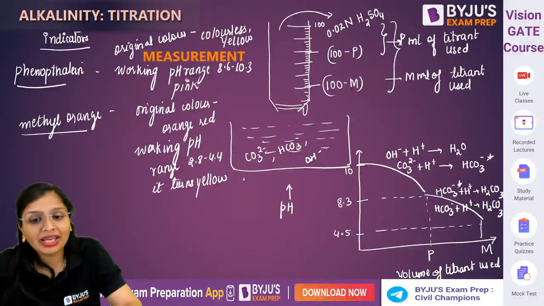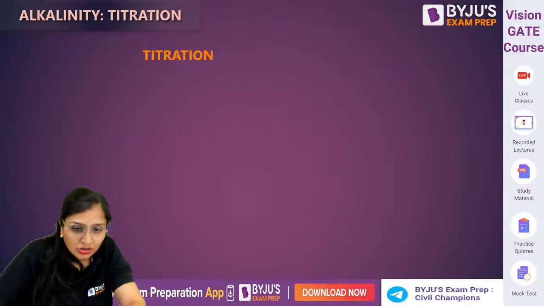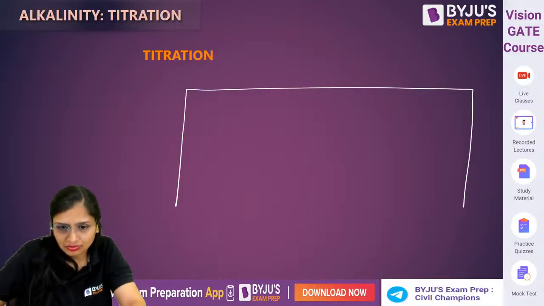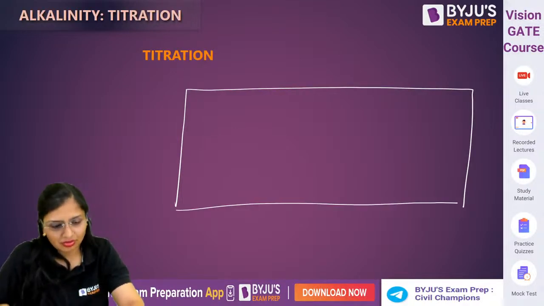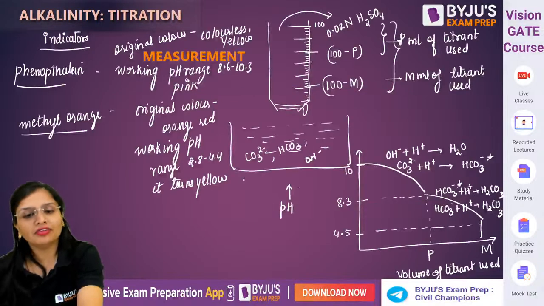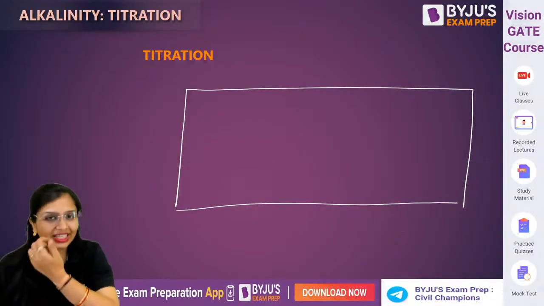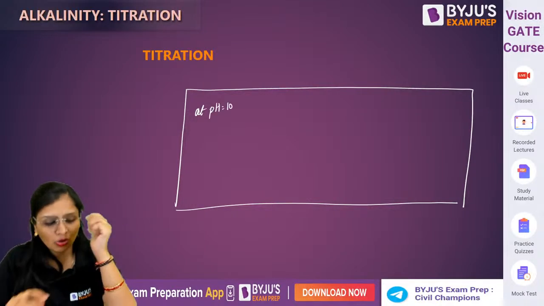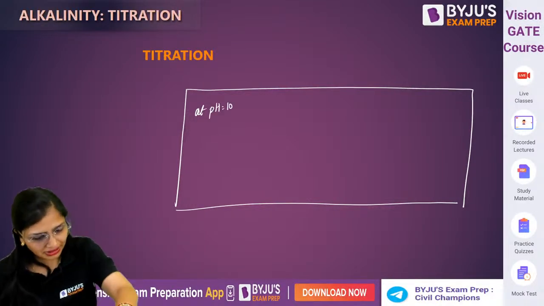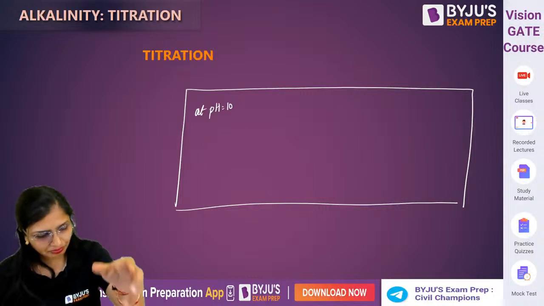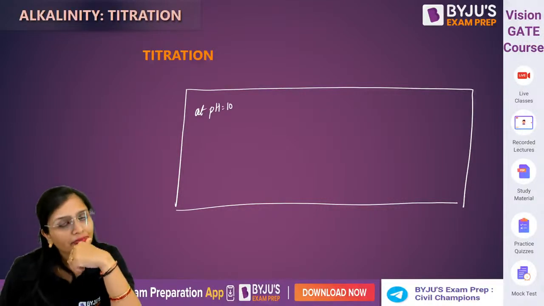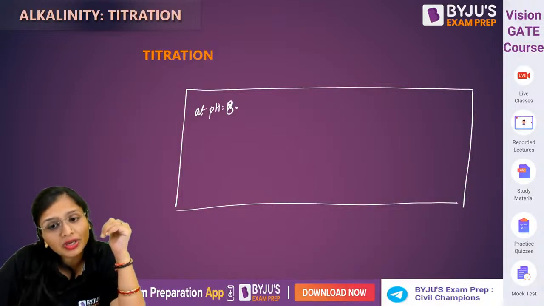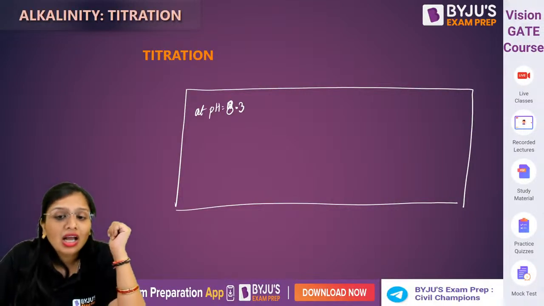So now if I make a table, which is very important, you will see. If I talk about pH greater than 10, or you can say at pH of 10, what is happening? Initially all were present. Anybody having any doubts? Now at pH from 10 to 8.3, the moment it goes to 8.3 pH, what has happened?